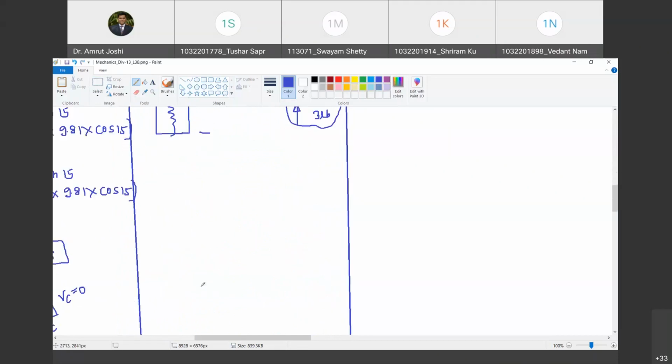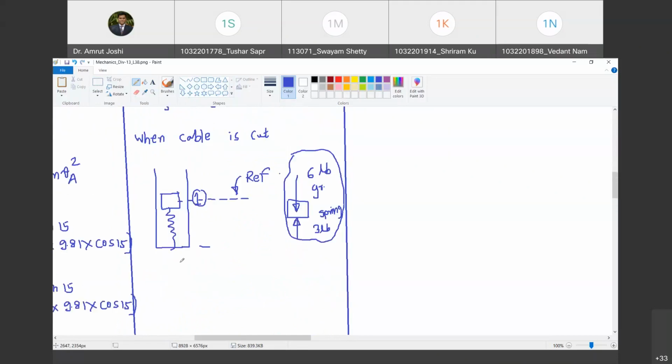Happy? Yes, sir. What is the potential energy associated with this block at position number 1? That I am going to call V1. Happy? Yes, sir. What is V1? Tell me. It is potential energy on account of gravitational force. So isn't it going to be mg into h? Yes, sir.